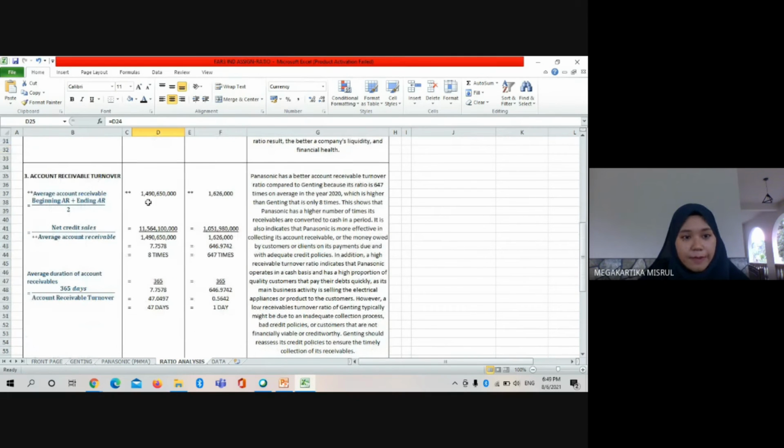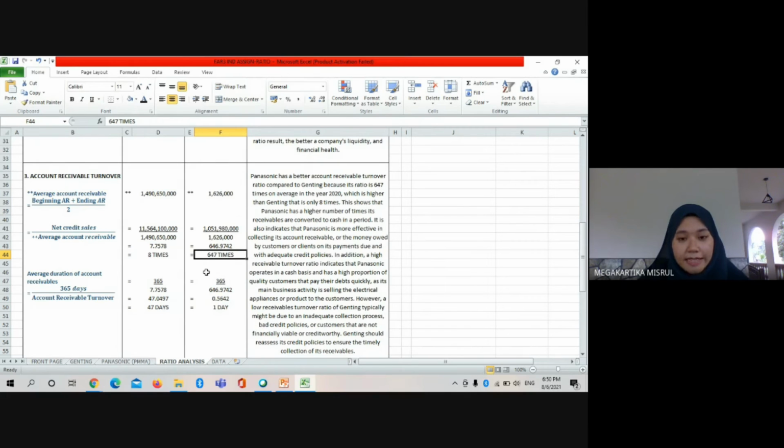Then move to the account receivable turnover for both companies, which is Genting 7.757808 times and Panasonic is really high, which is 647 times. So Panasonic has a better account receivable turnover ratio compared to Genting. This shows that Panasonic has a high number of times receivables are converted to cash in a period.